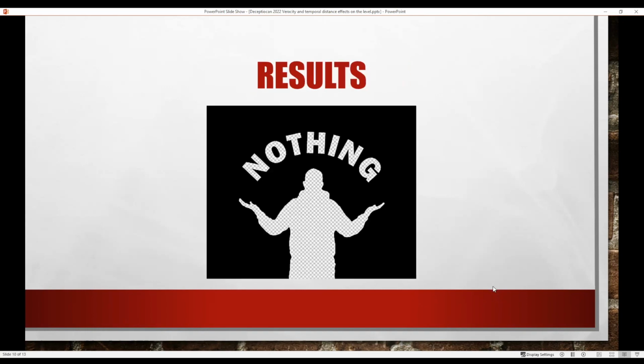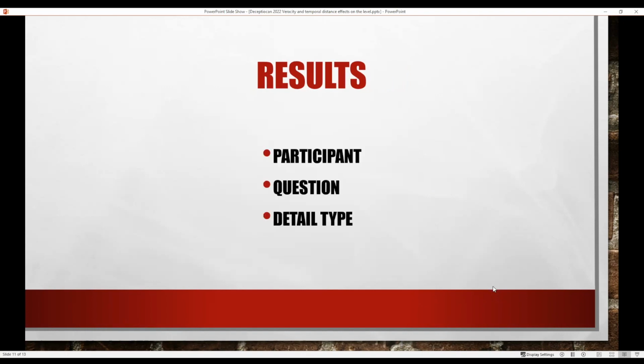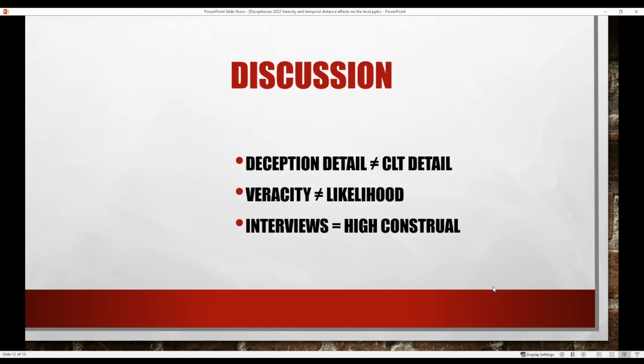And what do we find? Nothing. Yeah, I'm really sorry. This presentation is a little bit like going to see the Mona Lisa. Well, we did find that some participants provided more details than others, and that they responded with more details to some questions than others. And also they gave more visual details than auditory details, but we got absolutely nothing interesting about either veracity or temporal distance.